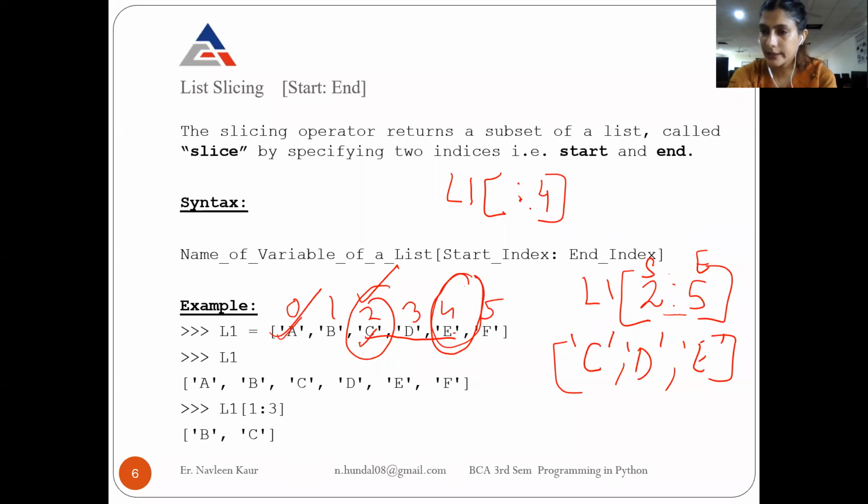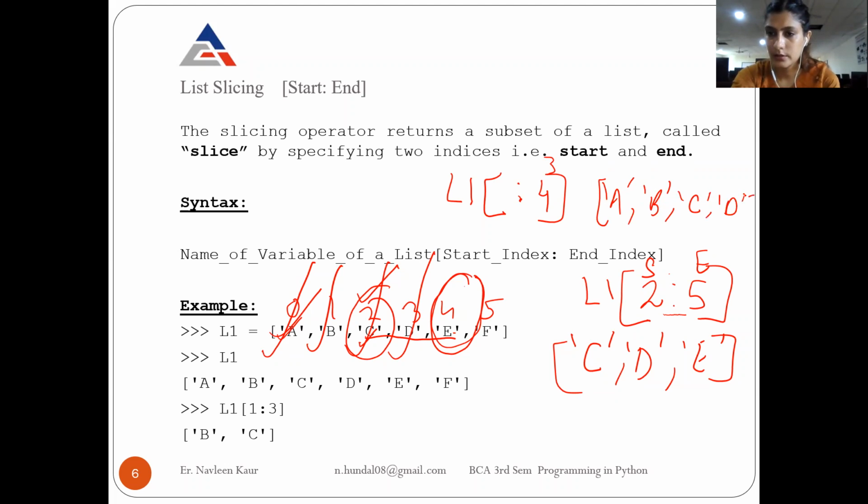And 4 is the ending index, so the last will be 3. So the elements are 0, 1, 2, and till 3. The list output is A, B, C, and D. So if the starting index is not given, by default you consider it to be 0.